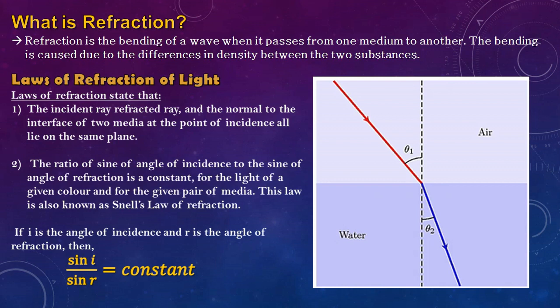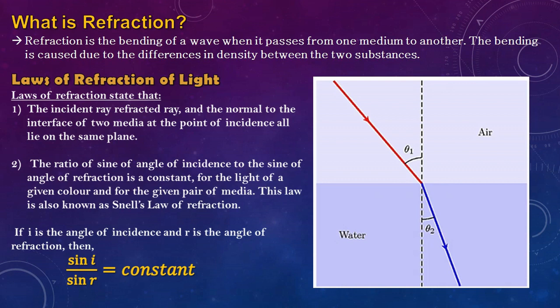So what causes this deviation or bending of the light ray? You can see in this diagram there are two different mediums. The first condition for refraction is that the mediums must be different, not only different but of different densities. That is, one must be a rarer medium and another must be a denser medium.